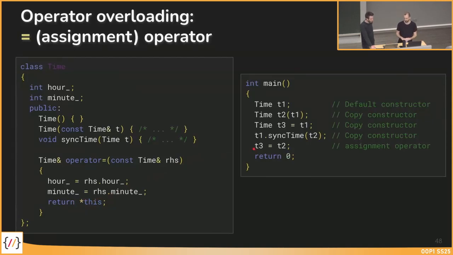So this is just for completeness. In lecture 2, we never explained it in detail. Now you know it's just the assignment operator. The difference to the copy constructor is that at the copy constructor, in this line, the left object does not exist, and here the left object does exist, so we can enter the class, we have this object already, and then we can implement what should happen if I write it like this.